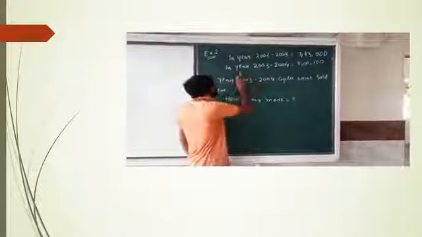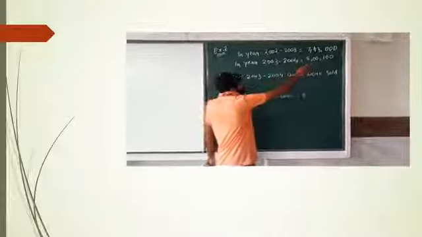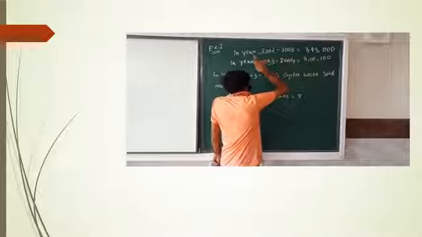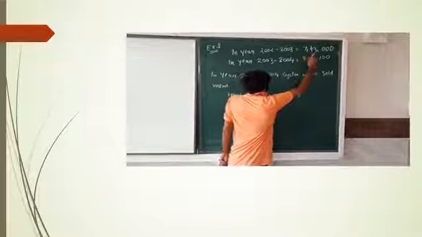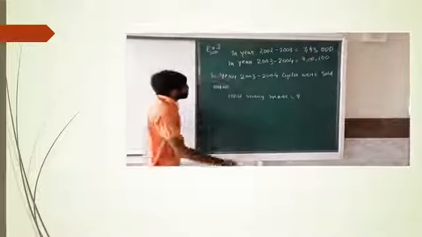Cycles sold in 2003-4 minus cycles sold in 2002-3.